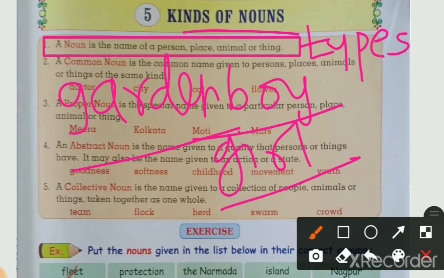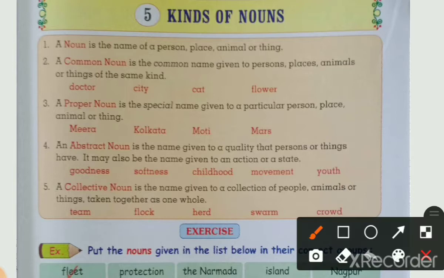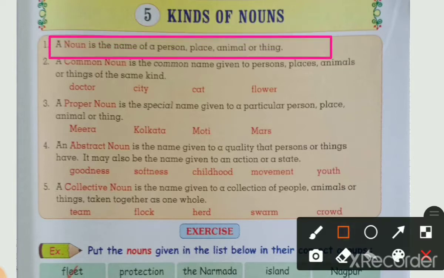Then animal: what comes in the animal category, students? All the names of animals come. And in things come all things: pen, pencil, table, chair, door, window, broom. All such things come in the category of things. So what is meant by noun? Noun is the name of a person, place, animal or thing. Did you understand, students?